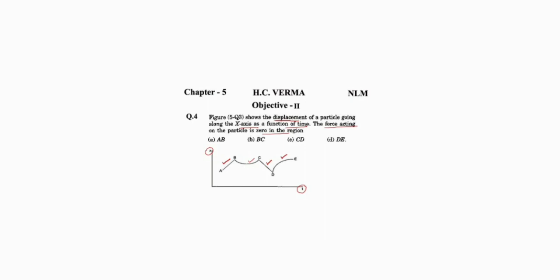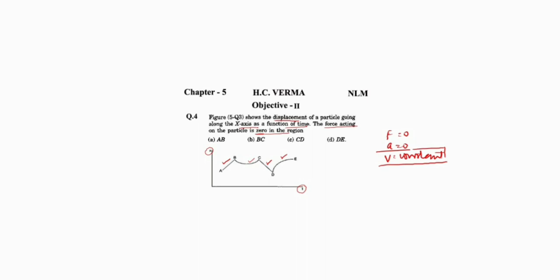The question asks, the force acting on the particle is 0. It means F is equal to 0. It means the acceleration of the particle is 0. It means the velocity of the particle is constant. And the x-t graph represents the motion of a particle. The slope of the x-t graph is equal to the velocity of the particle. As the velocity is constant, the graph of x-t must be a straight line.